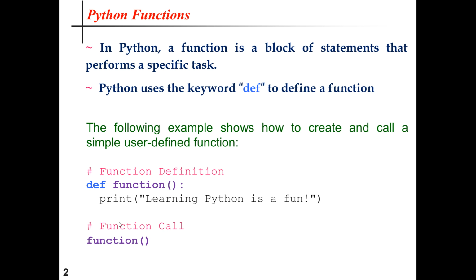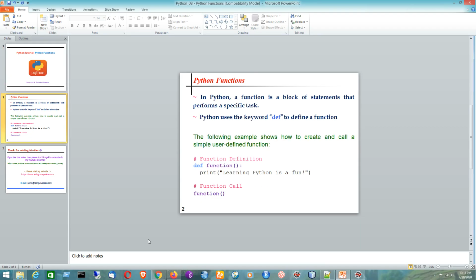Then I can call this function by providing the name of the function followed by the parenthesis. That is the notation or signature of a function call. Now I'll be demonstrating how to write Python functions in IDEs like Spyder. So let's have a look at the IDE for demonstration purposes.